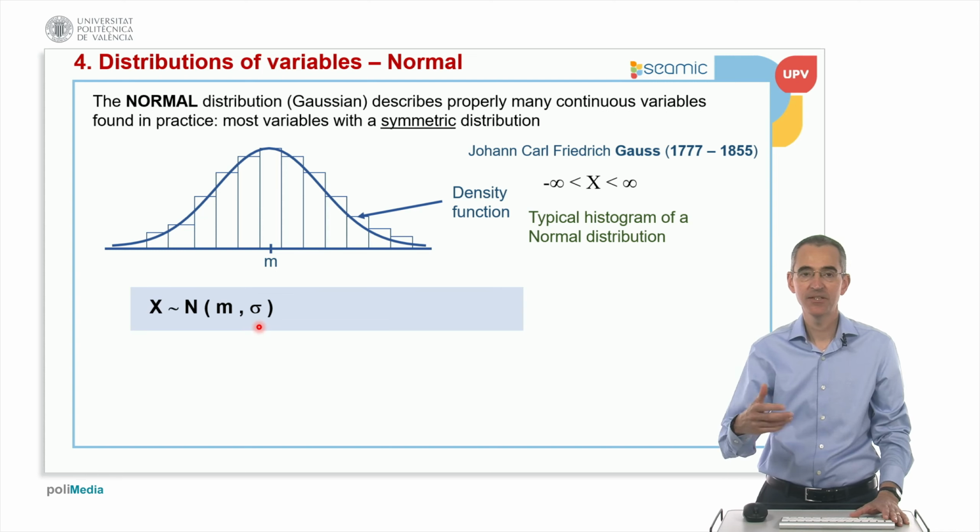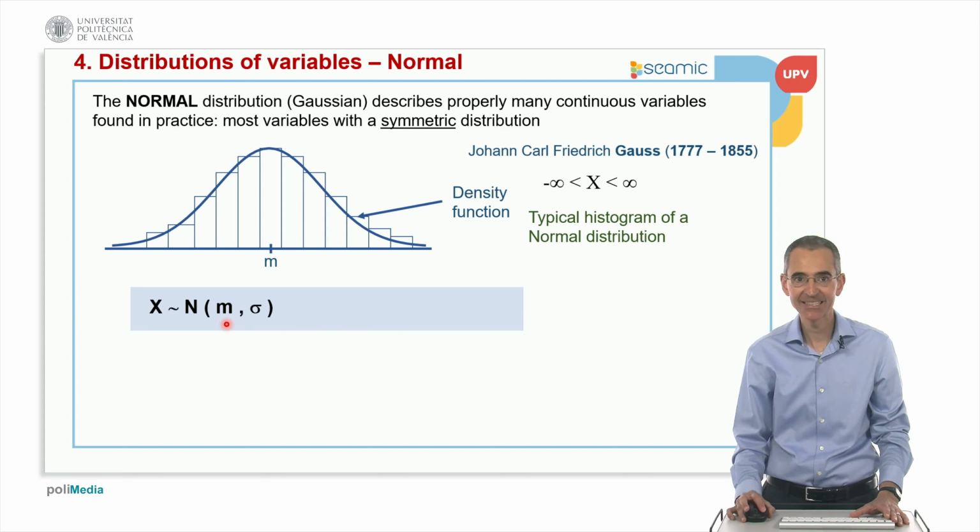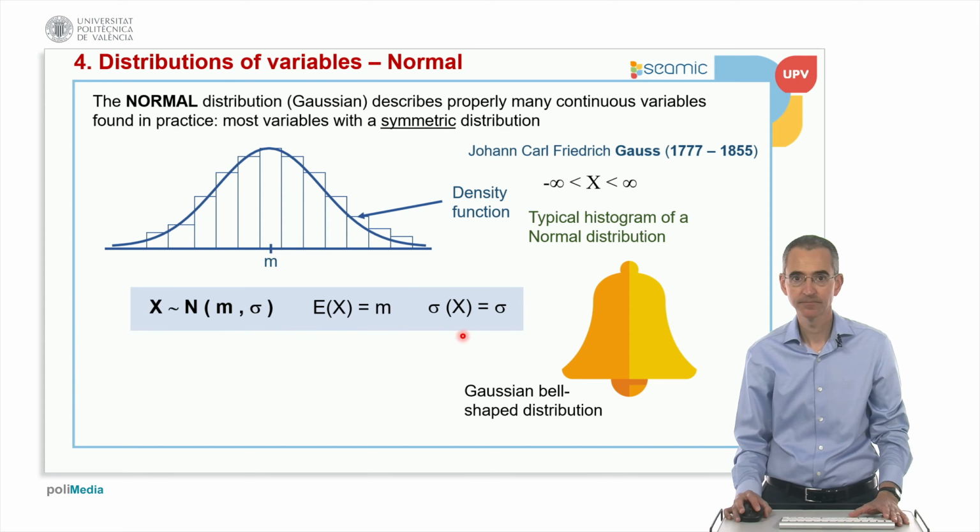In some books, they may consider that the first parameter is the average and the second is the variance, so please pay attention. In this subject, if I say N of parameters 10 and 2, 10 will be the average and 2 will be the standard deviation. So the average will be m, and the standard deviation will be sigma.